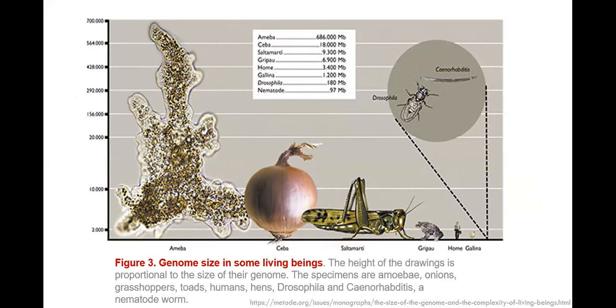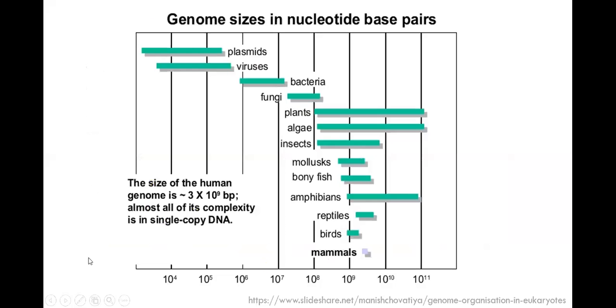In terms of complexity, we are diverse, but in terms of genome size, amoeba has the highest, 686,000 million base pairs. Humans are somewhere here at 3.2 gigabases, but Allium cepa is larger in terms of genome size. So that's the paradox people were looking at. In terms of variability, again, there is no linear trend from prokaryotes to eukaryotes.